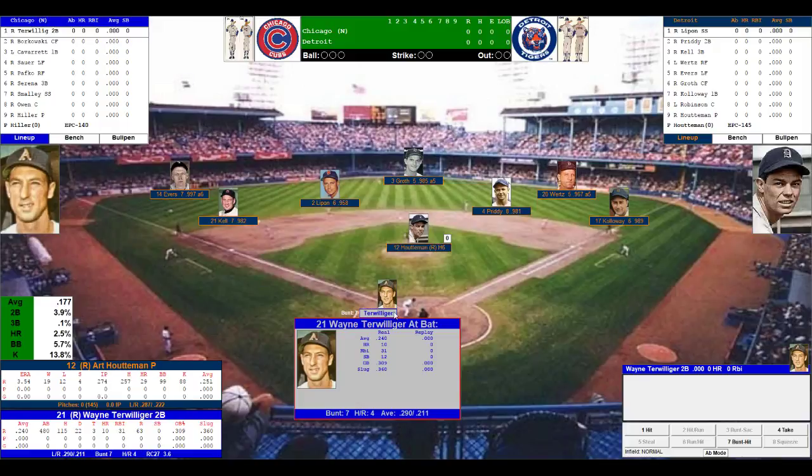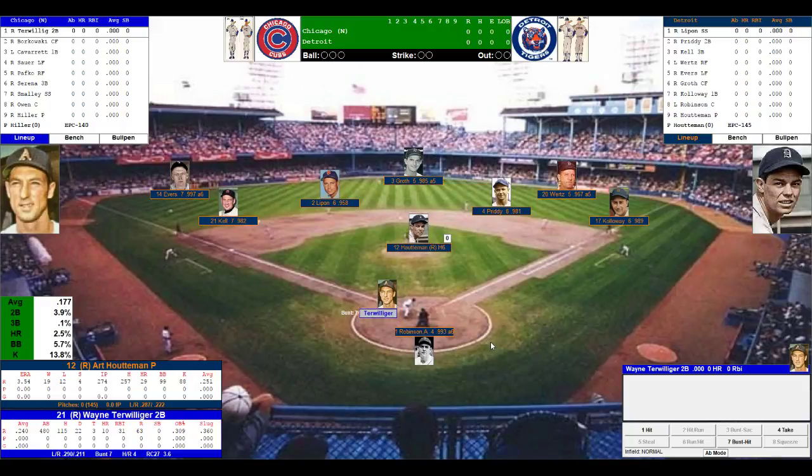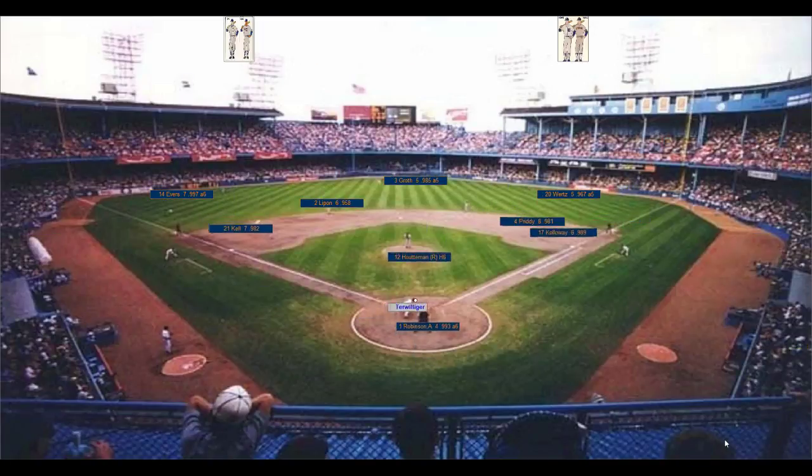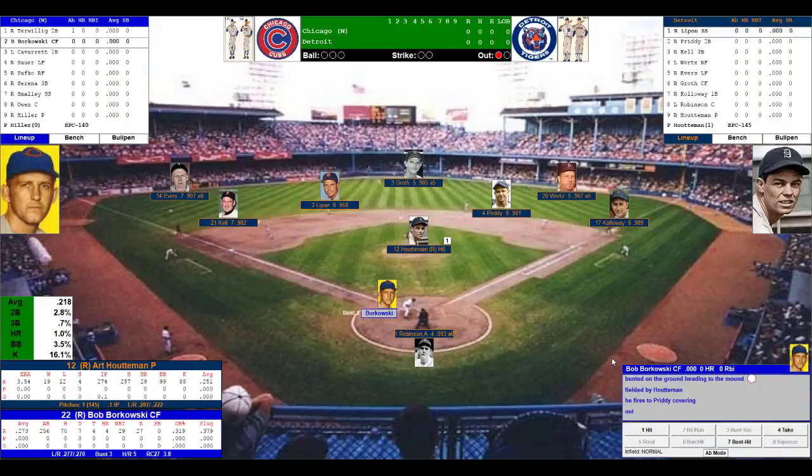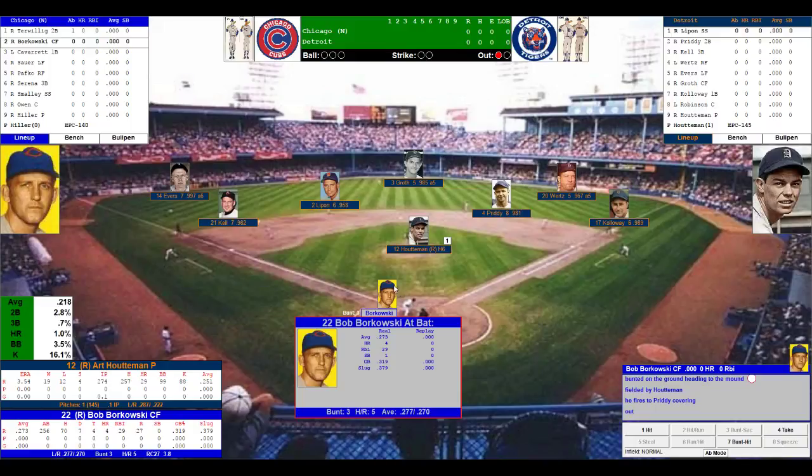Wayne Terwilliger, batting .240, 10 home runs, 31 runs driven in in 1950. Only had a .211 batting average off right-handed pitching. 7 out of 10 bunter. We're going to attempt the bunt hit here. Houtteman delivers. The bunt's put down. Throw to first is in time. 1 down. Houtteman fielded the ball and threw to Priddy, who's covering first on the wheel play. So 1 down, no one on for the Cubs.